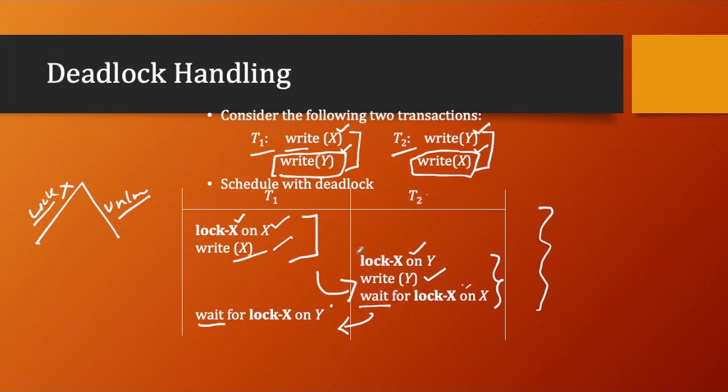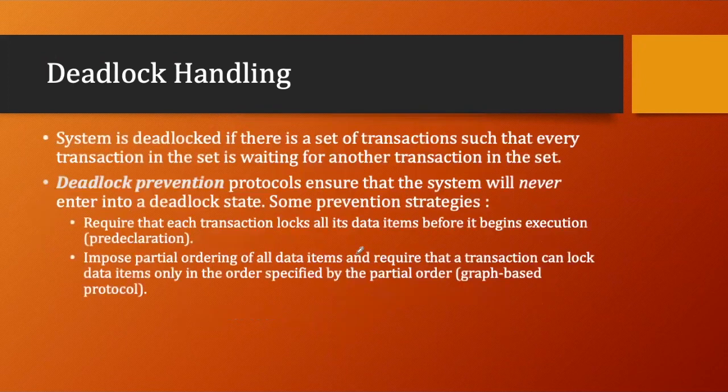Now, how can we handle the deadlock? There are two very easy procedures for handling the deadlock. The system is deadlocked if there is a set of transactions such that every transaction in the set is waiting for another transaction in the set. This is the situation where one is waiting for another transaction. Deadlock prevention protocols ensure that the system will never enter a deadlock state. Prevention means that there will be no deadlock.